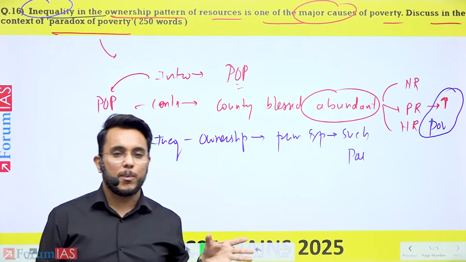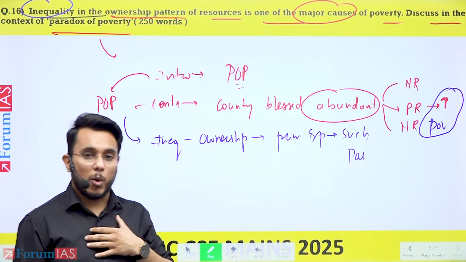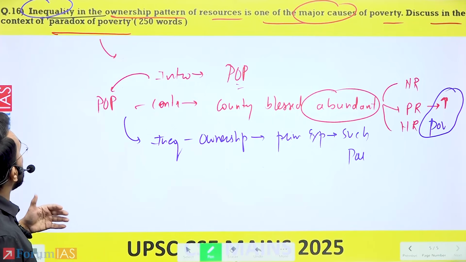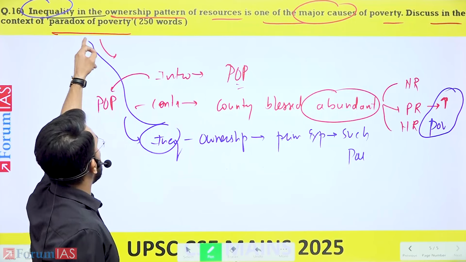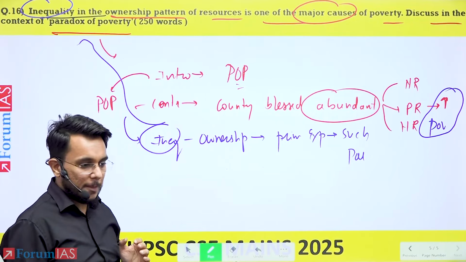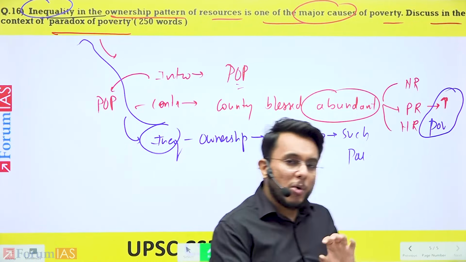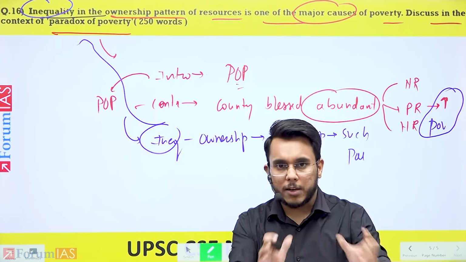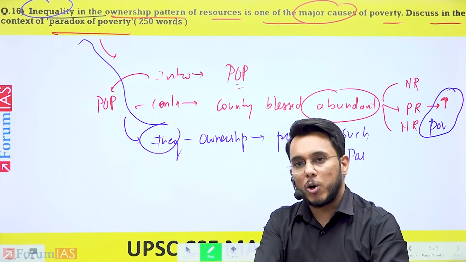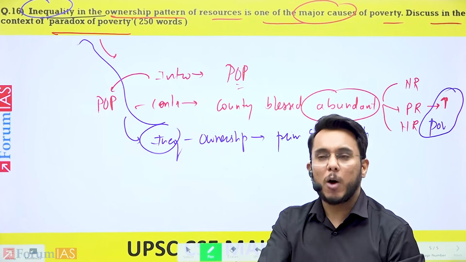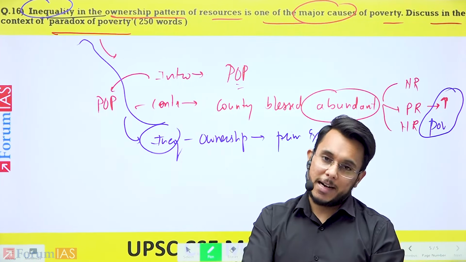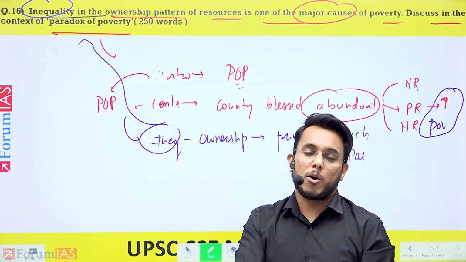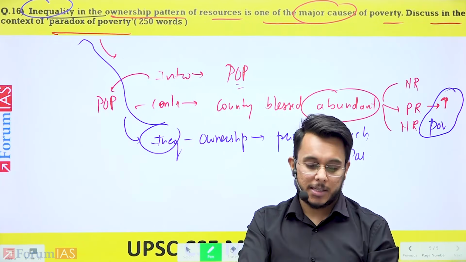So I have given my introduction where I have addressed two things. I have explained the poverty paradox, and at the same time I have also stated that inequality is the one which is driving this particular paradox of poverty. Fine. Also, you can add other ways. For example, inequality in the ownership of resources is the driver. Now, it will be very good if we can substantiate this with some data, showing how this kind of inequality exists in India.